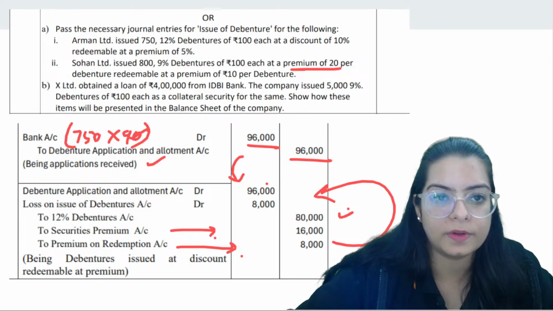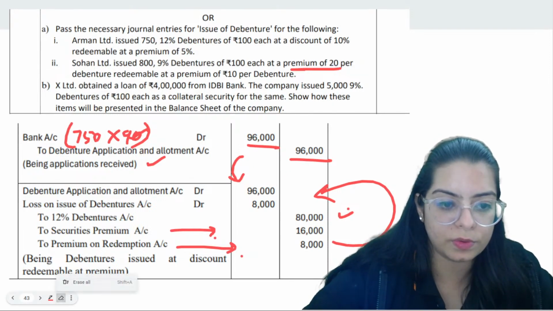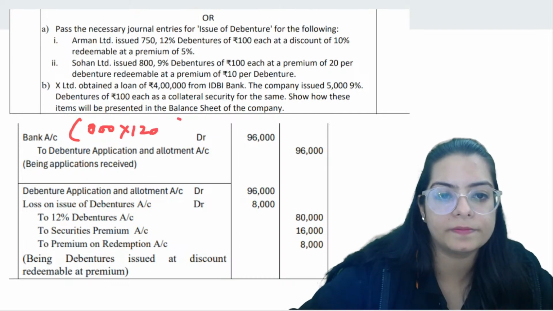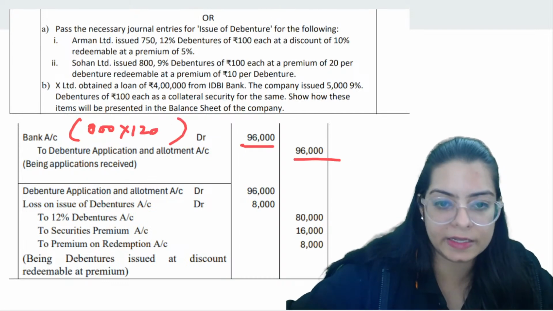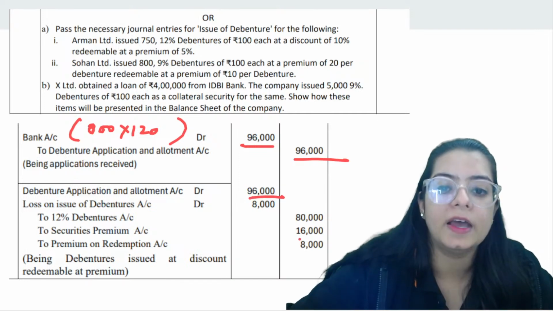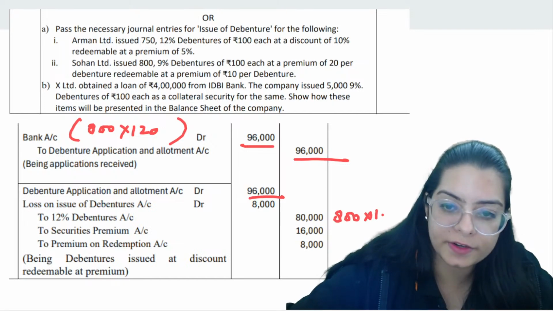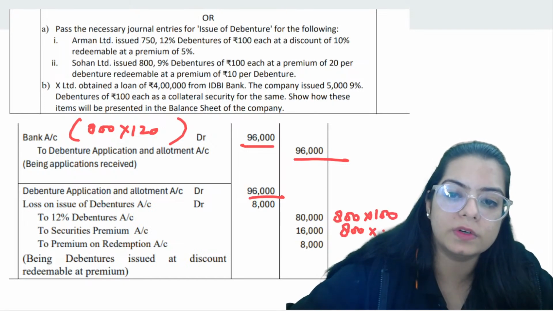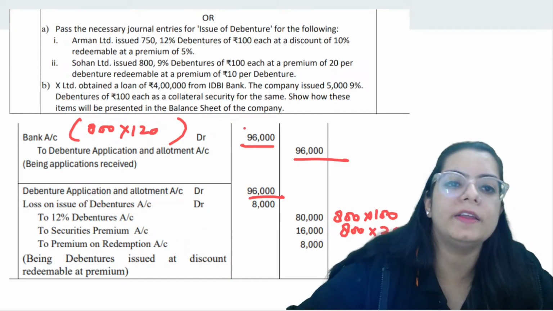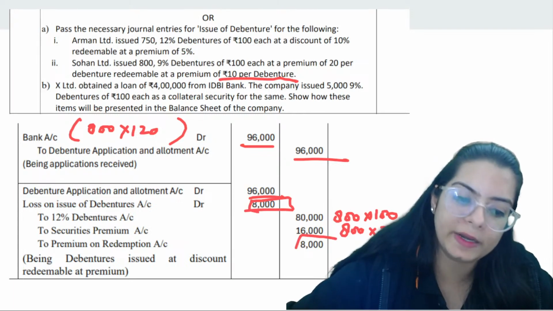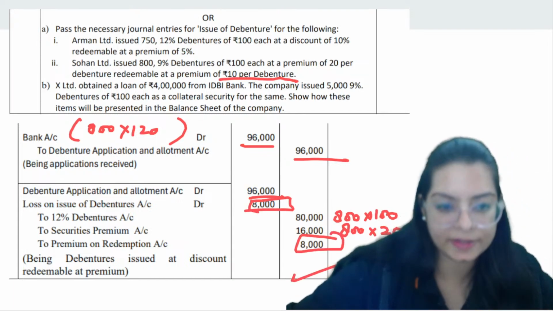So 800 into 120 is what you are going to get, not 750 into 90. Right? So 800 into 120 is what we are getting here. And 80 was the actual amount, 800 into 100, sorry. And 800 into the additional is here. And then you gave a premium of rupees 10, which is posted on debit as well as on credit.